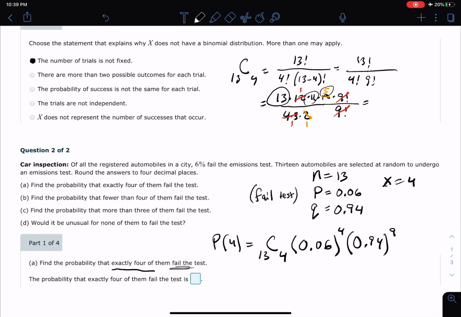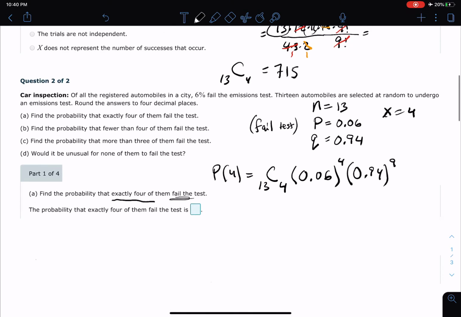Maybe I'll use a calculator. Give my brain a rest here. And let's see, 13 times 11 times 5. I'm coming up with 715. So that part of the formula right there, we figured out is 715. And then we need to multiply it by 6 hundredths, or 0.06 raised to the 4th power. And of course, you can use your calculator at home, or you can use the calculator within the ALEKS program.